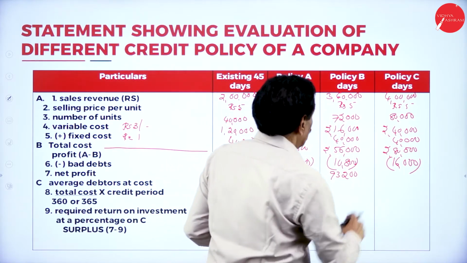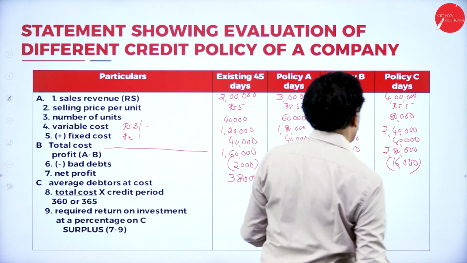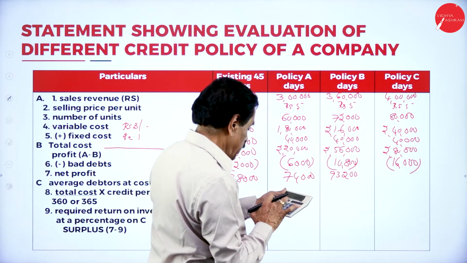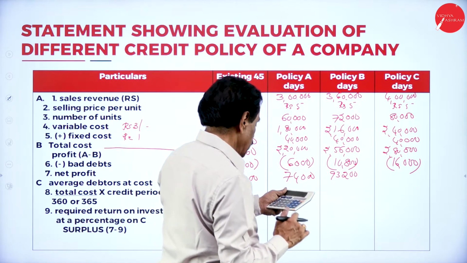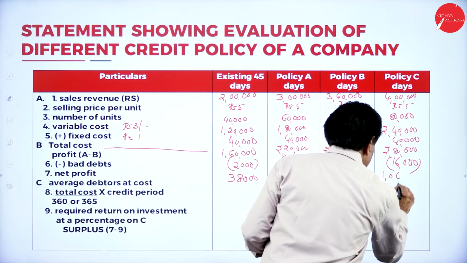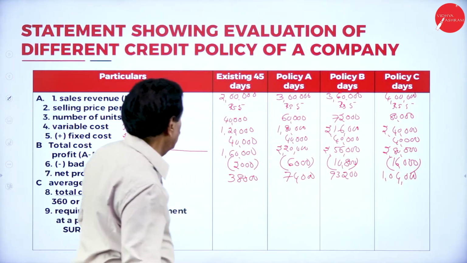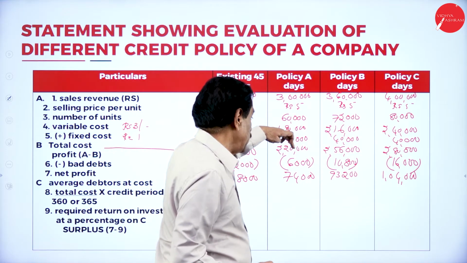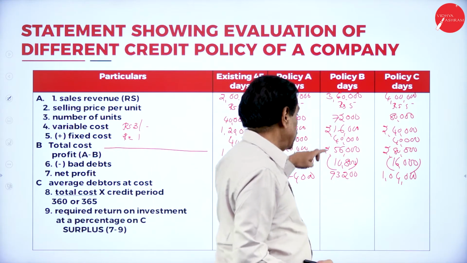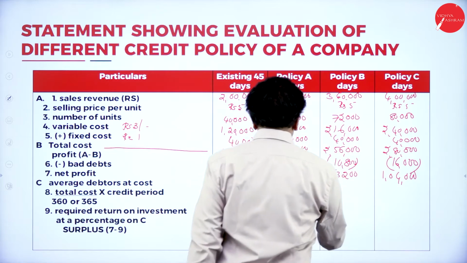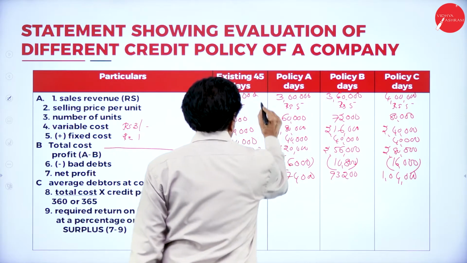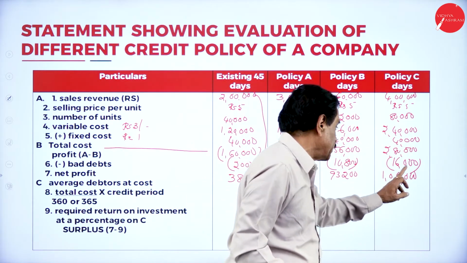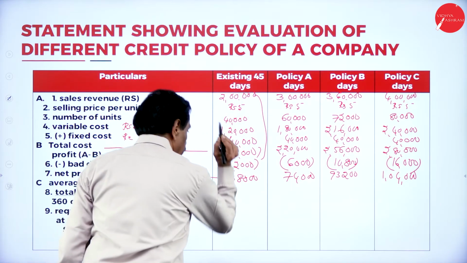You can check once again. 4 lakh minus 2 lakh 80,000, that is 1 lakh 20, minus 16,000, 1 lakh 4,000. So what I did now? 2 lakh minus 1 lakh 60 is 40, 2 is 38, 3 lakh minus 2 lakh 20 is 80, 6,000 is 74. Here I deduct this, no? Both I have deducted from this. Then 4 lakh minus 2 lakh 80, 16. So this is your net profit, 38.